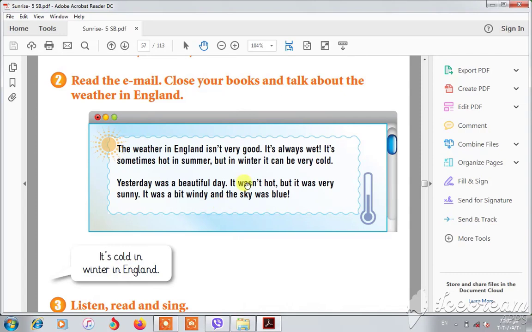Okay, student. So, but it was. Look at here, because there's it, you should use was, and it's a singular noun. Okay, it's one noun. If you have one noun, you should use was. It was very sunny. It was a bit windy. Again, because there's it, you should use was. It was a bit windy and the sky was blue. Again, the sky is just like the pronoun it, it's one noun, so you should use was.